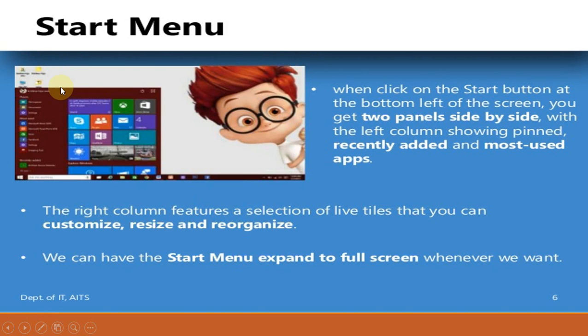There are two panes on this start menu, this one and this one. In Windows 7 there are also two panes, but the first pane looks like this, and the second pane is not like this. In Windows 10, in the second pane we have the tiles, the live tiles. We can customize, resize and reorganize these tiles. But in Windows 7 that is not possible.